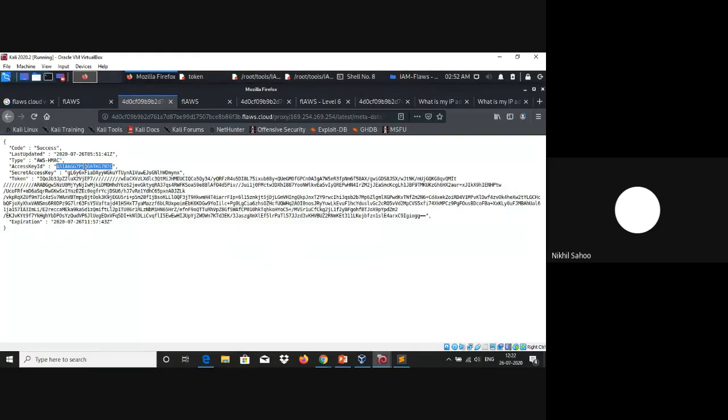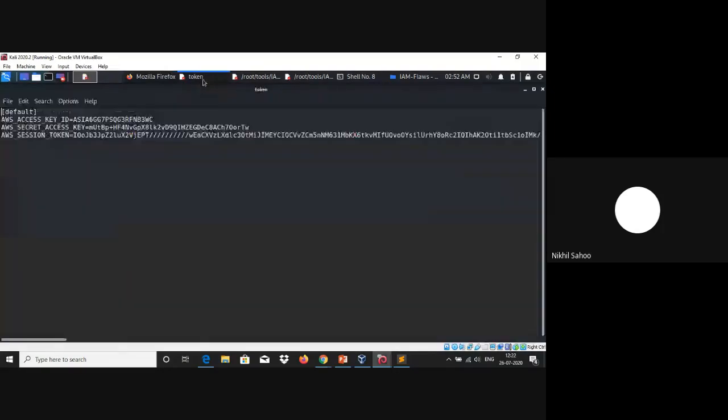So let's copy our access key first, then our secret access key.